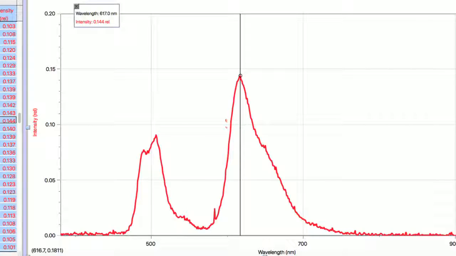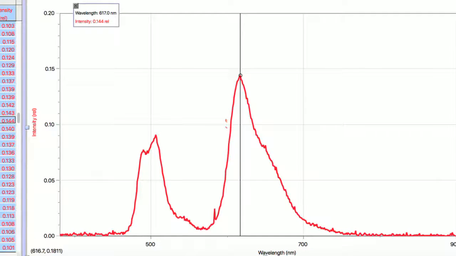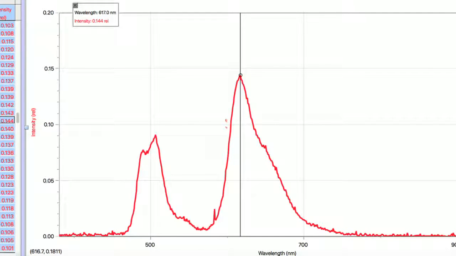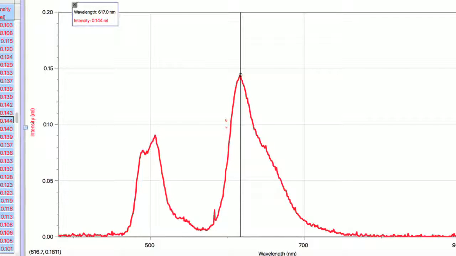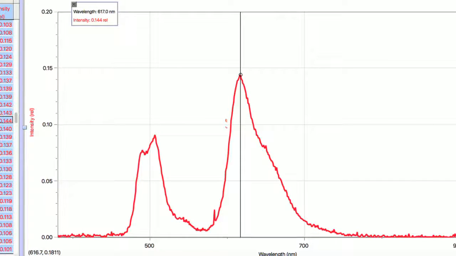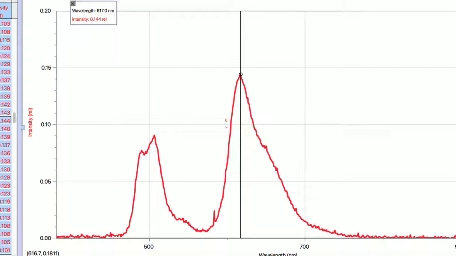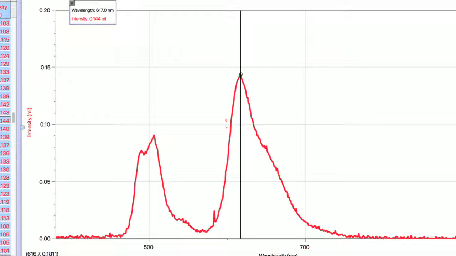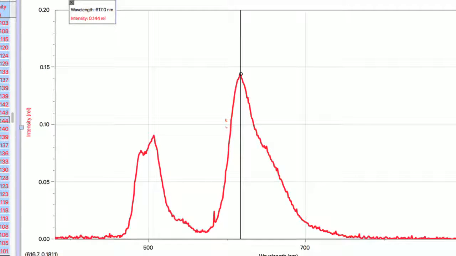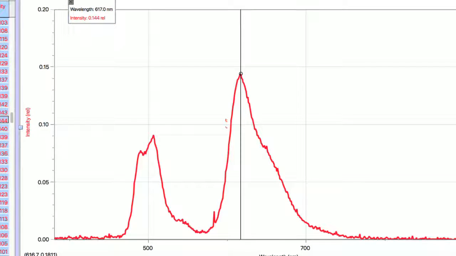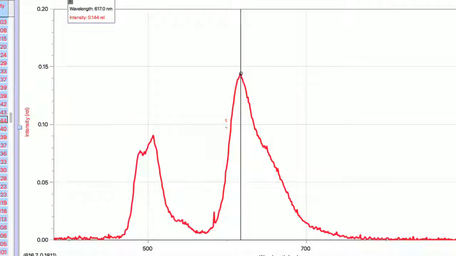When mixing two substances that emit only one color, it is highly likely that the emission spectrum will have two local lambda maxes, one for each peak. Specifically in this lab, the emission spectrum showed local lambda maxes at 2 points, one in the green range at 506 nanometers and one in the orange range at 617 nanometers. When our eyes absorb photons from both of these peaks at once, our brain interprets this as an orangey coral color. More orange is observed than green because this lambda max is a higher intensity, meaning photons of 617 nanometers were emitted more.